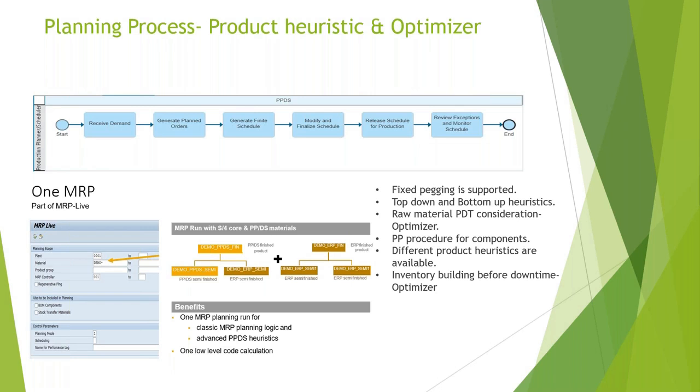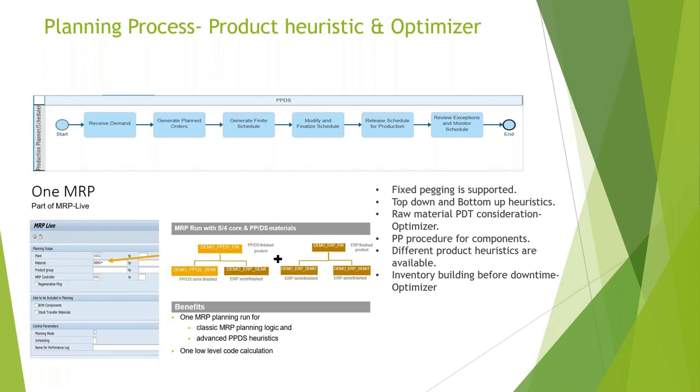The receipts for your raw materials will be as per your planned delivery time, which are planned in HANA, versus the receipts of your production finished product will be as per your production recipe and production version that we have maintained. There are some cases where you have to ensure that the dates of all my components are aligned, because I don't want to produce too much and too early.